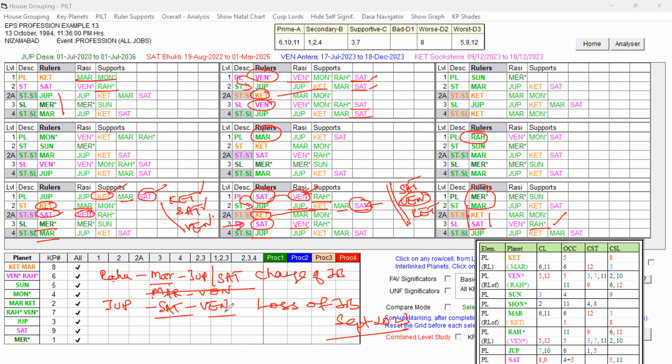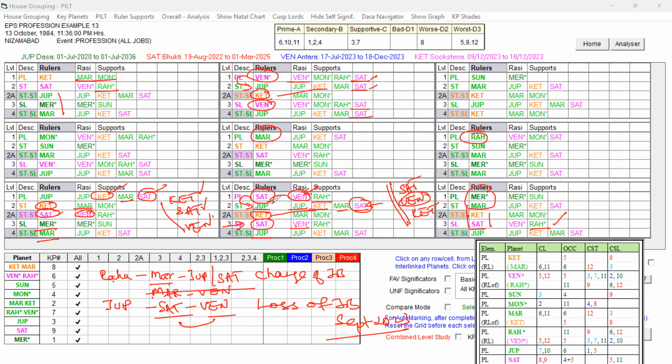Like Saturn, Venus, Mars, Venus would have come. In Mars Bhukti, Venus Antra would have come. But during that Mars Bhukti, the Venus Antra did not give such a change or loss of job. How has it given under Saturn? Venus is going to give the same way, but why not in Mars and Venus?